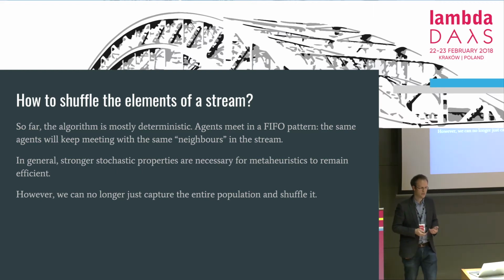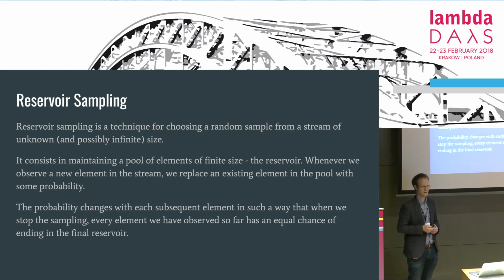However, the results won't be very great because there is not enough randomness. Basically, agents can mostly interact with their neighbors in the stream, with agents which come just before or just after. And usually in evolutionary algorithms, you need much more stochasticity to have better results in general. So how can we shuffle an infinite stream when we actually never see the entire population at once?